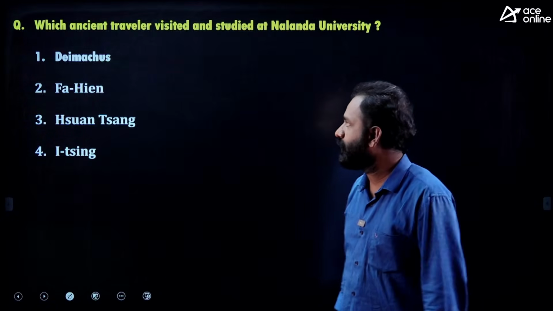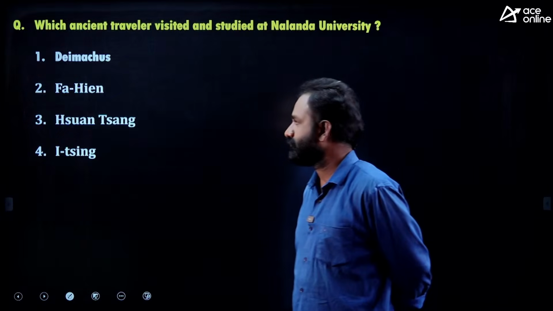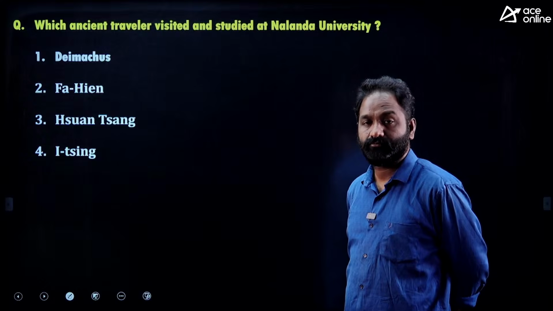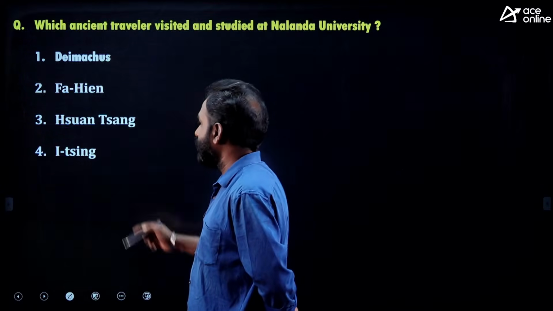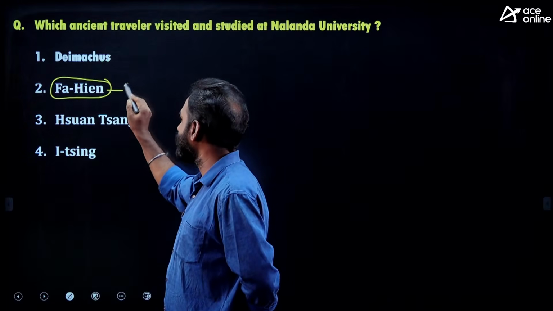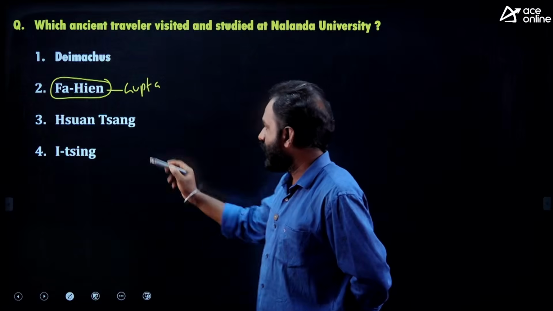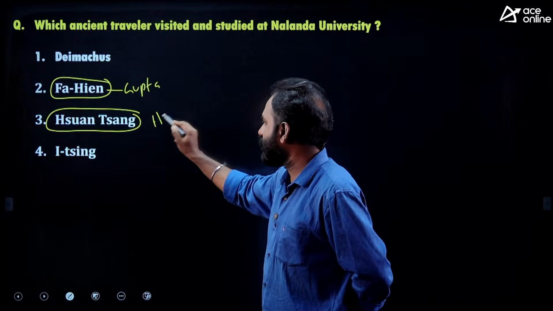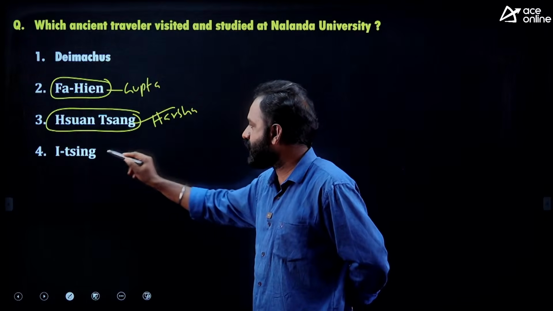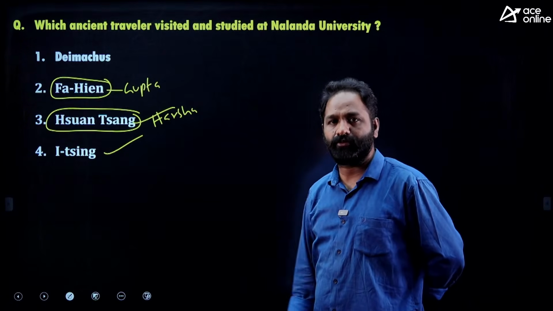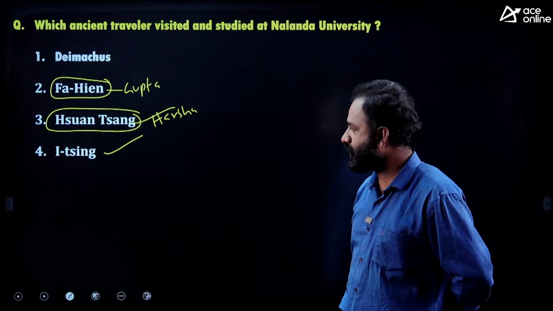Two options are there: Megasthenes, Fahian, Huientsang, Itsing. Fahian visited during the Gupta period. And Huientsang, if you remember, visited during Harsha's time. Huientsang and Itsing both attended Nalanda University.